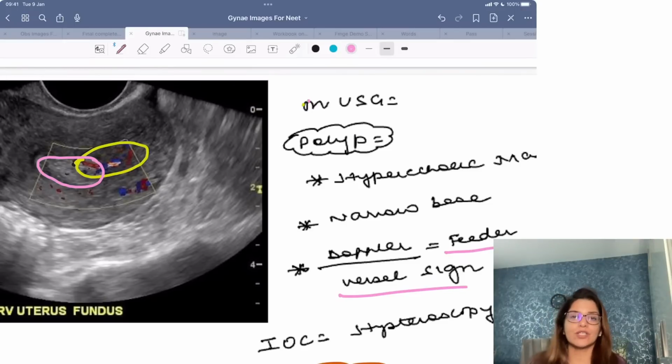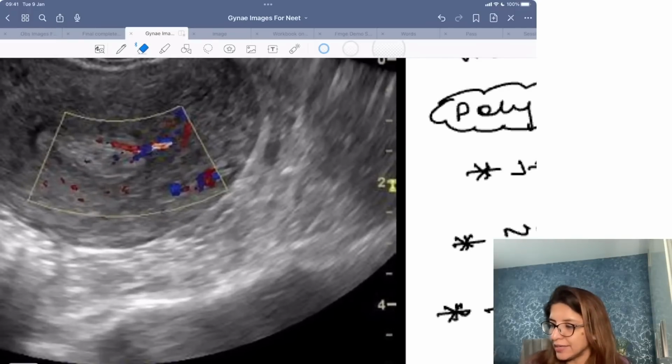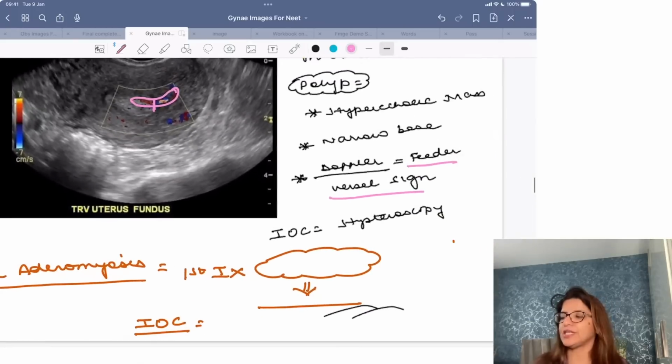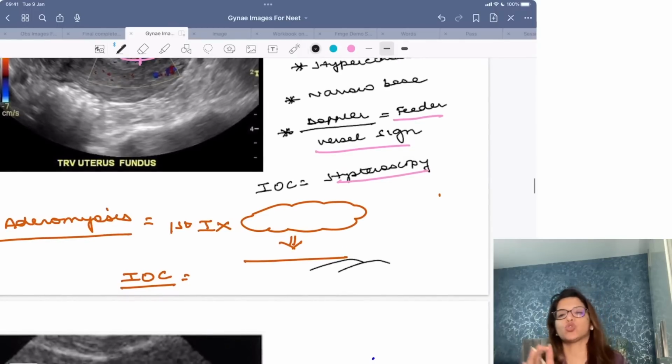So on ultrasound, what I'm getting is a hyperechoic mass, right, which has a narrow base, and I can see a single blood vessel coming up till its center, which is called as feeder vessel sign or a feeding vessel sign. The investigation of choice for polyp is hysteroscopy, and the management of choice for a polyp is hysteroscopic polypectomy, right?